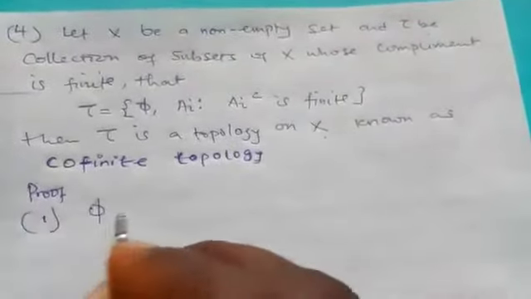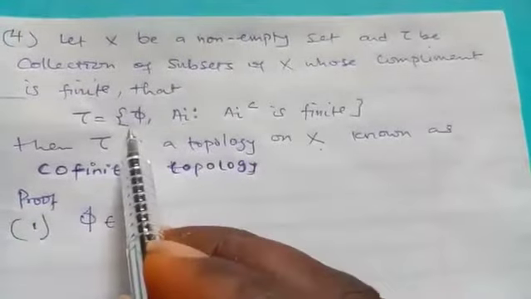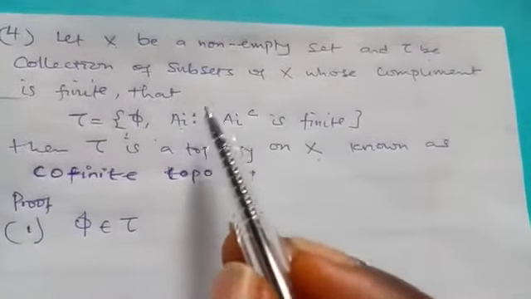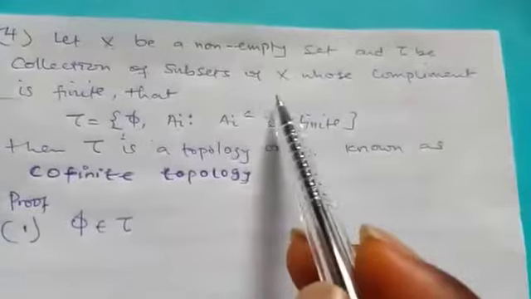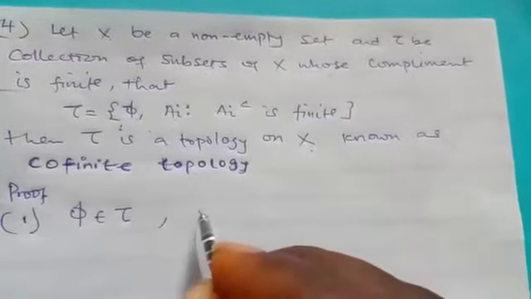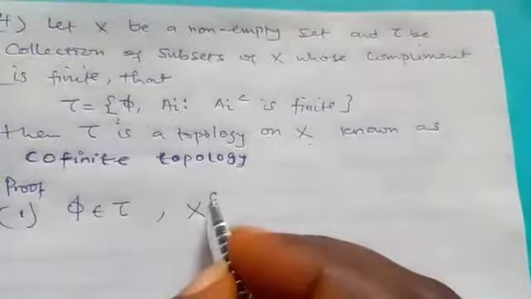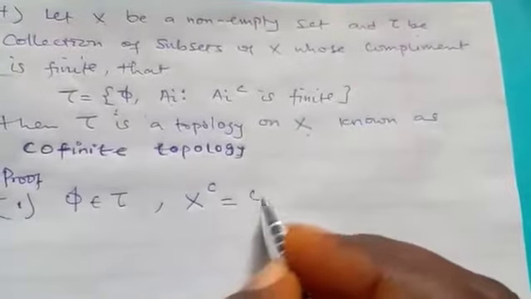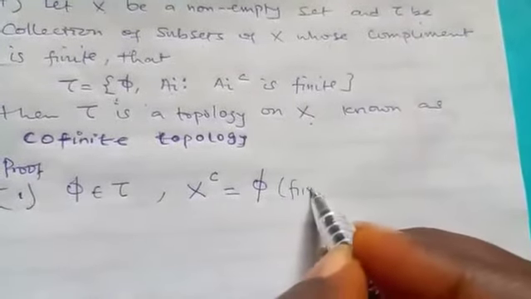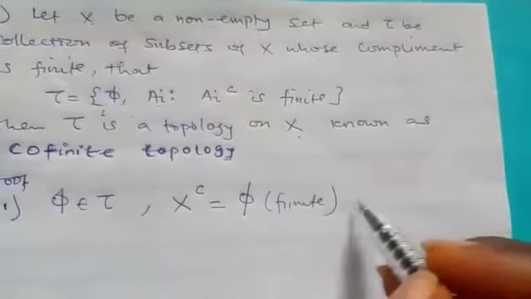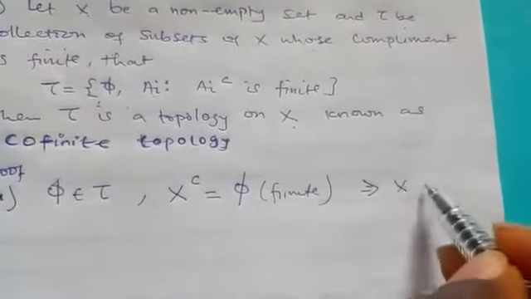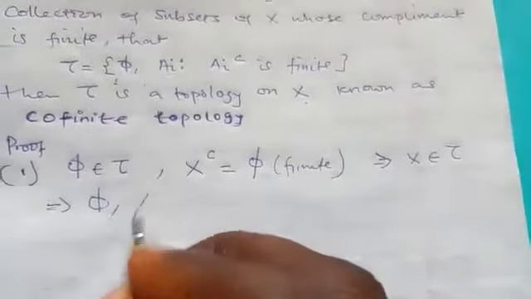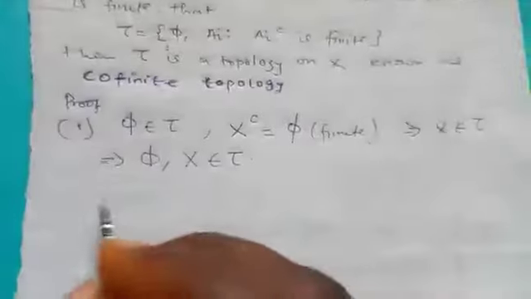The first property is that phi must belong to tau, and we have it here. Also, we need to show that S belongs to tau. For us to show that S belongs to tau, we just need to show that the complement of S is finite. That means we find the complement of S, but we know that S is the whole space, so the complement will be empty. We know that empty is finite. So since the complement of S is finite, this implies that S belongs to tau. So in that case, we can now say that empty and S also belong to tau.